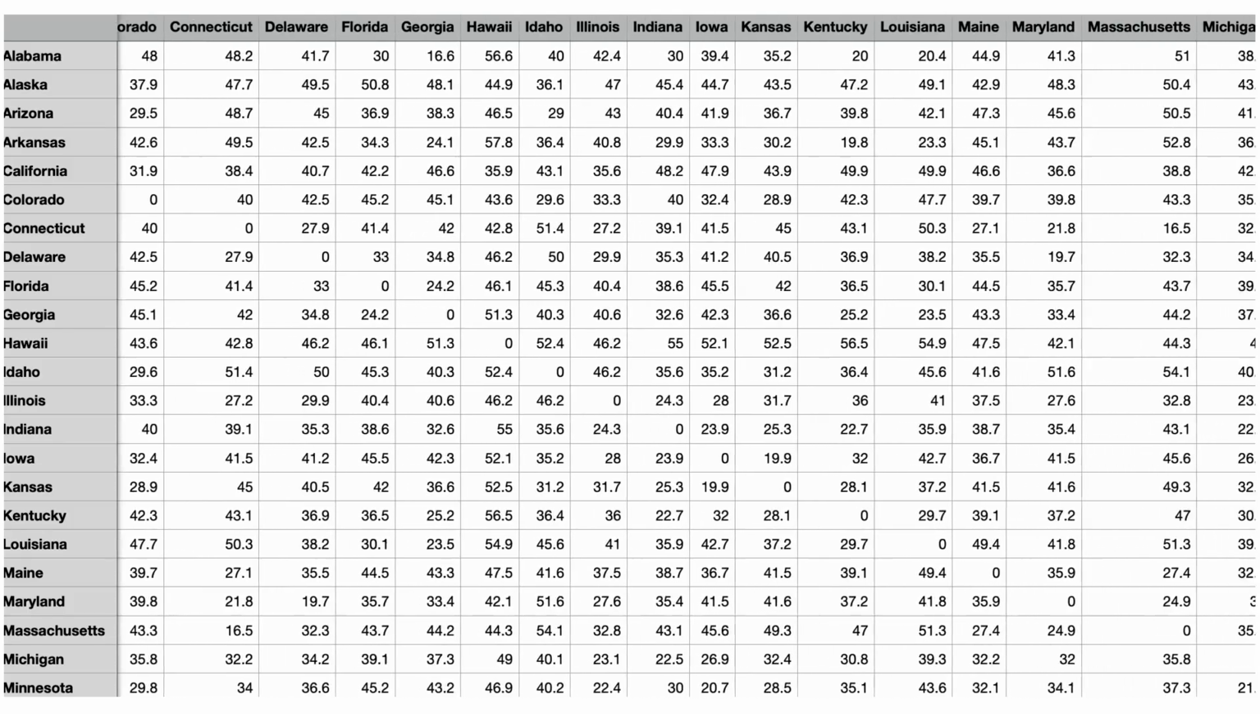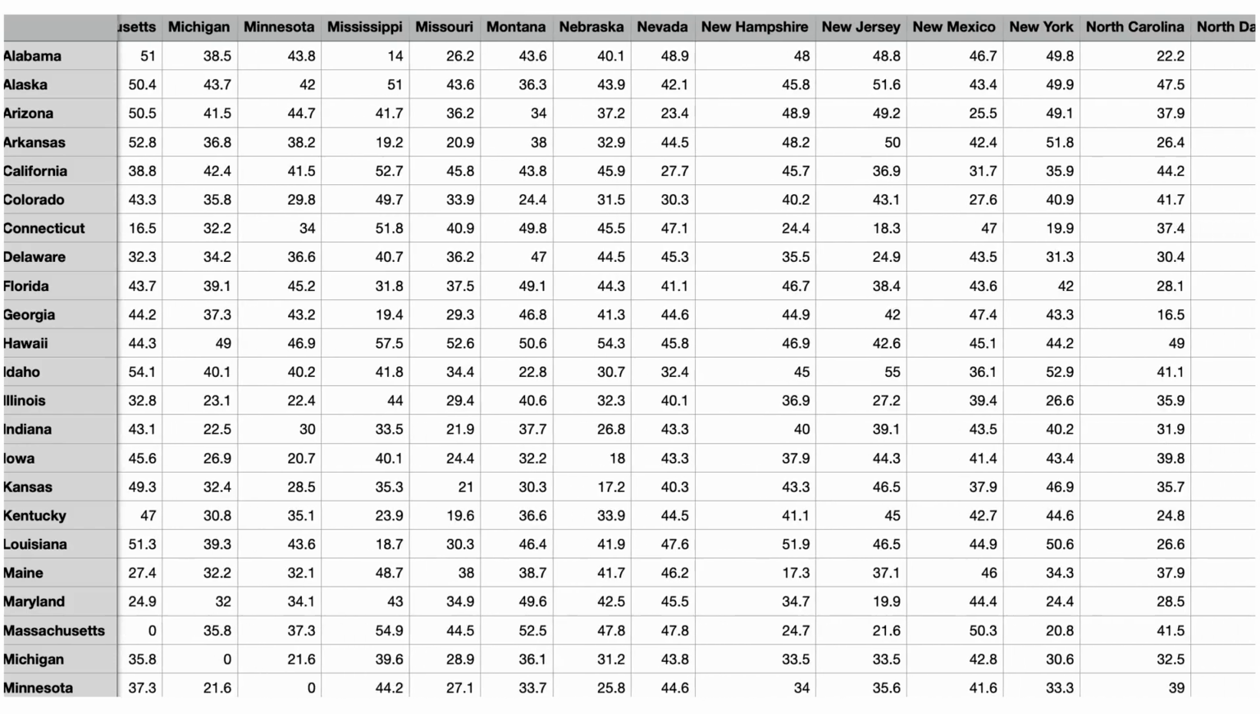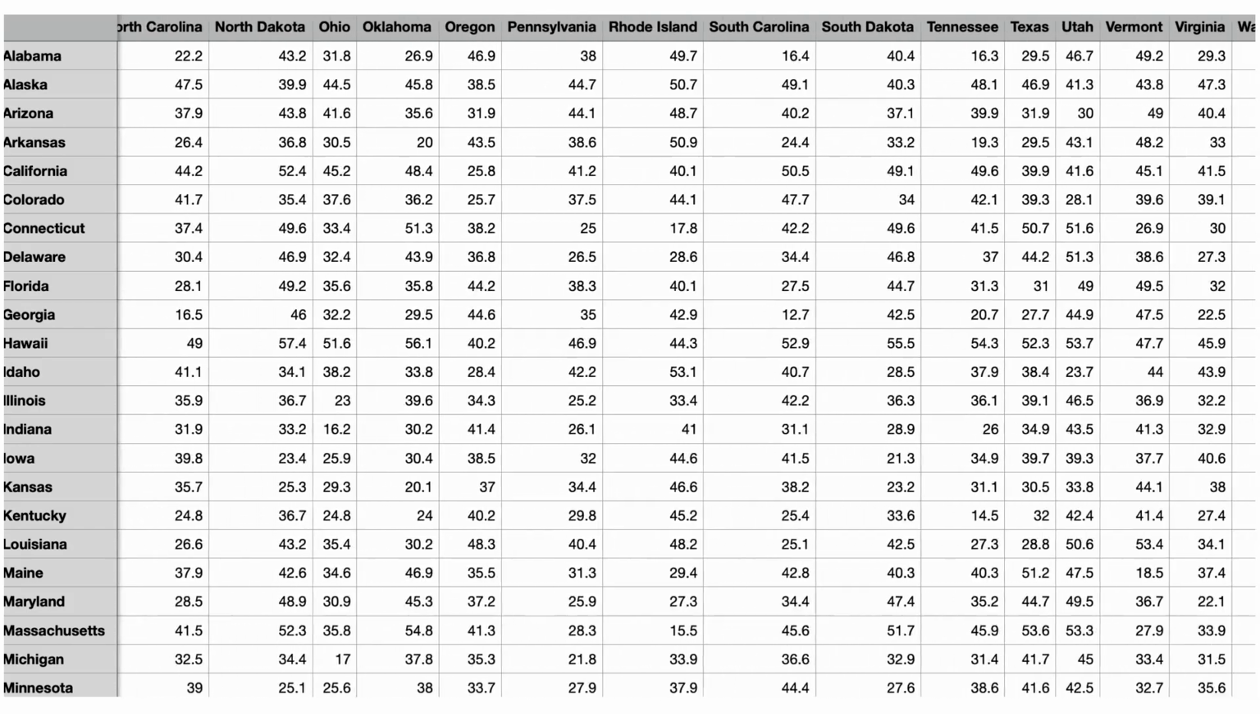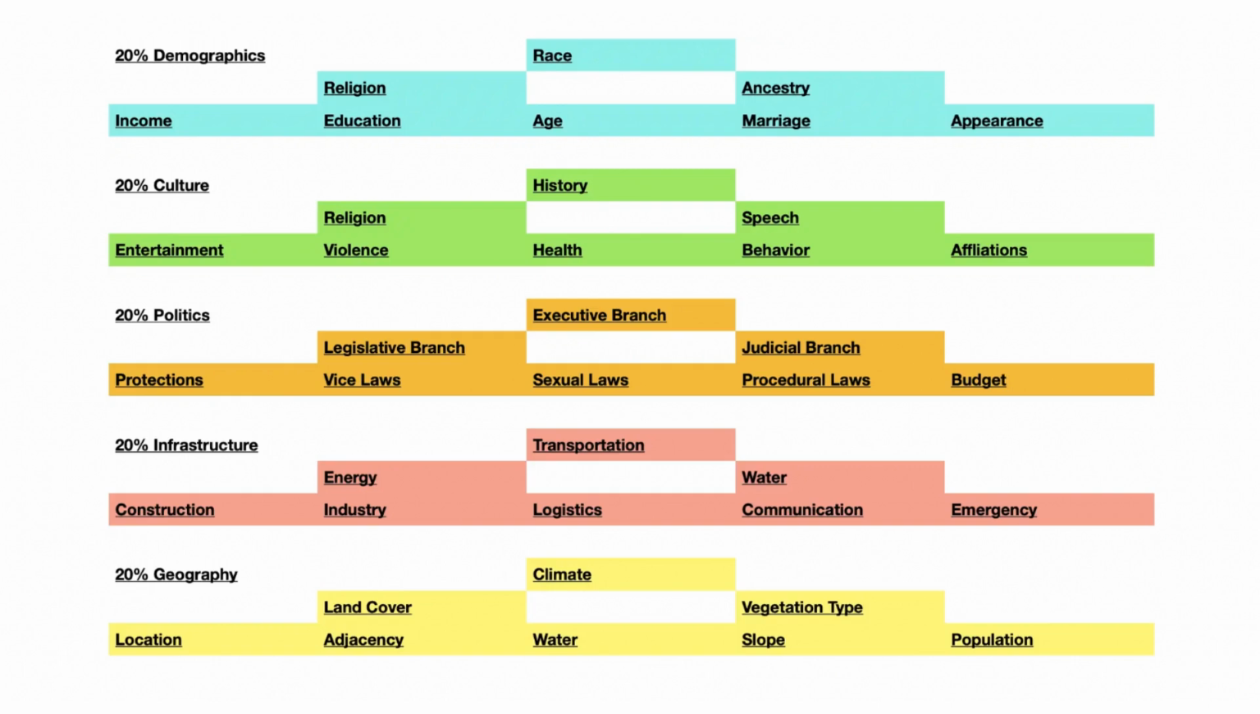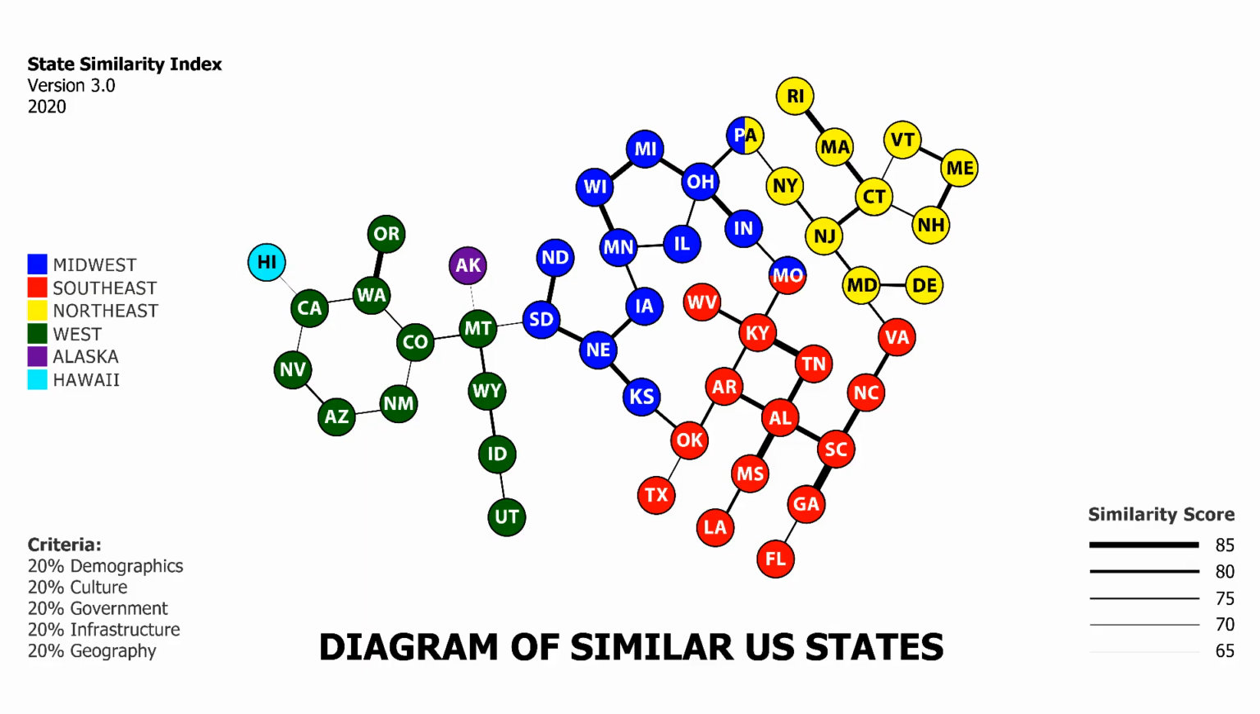The index attempts to quantify how similar American states are to each other relative to other states. It weighs equally 5 major aspects of states: their demographics, culture, politics, infrastructure, and geography. Hopefully, this diagram will help people understand the similarity of American states relative to each other better than a traditional map, which may only show geographic adjacency and political boundaries.